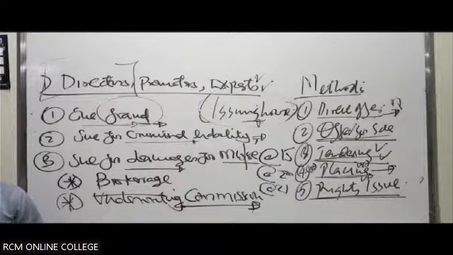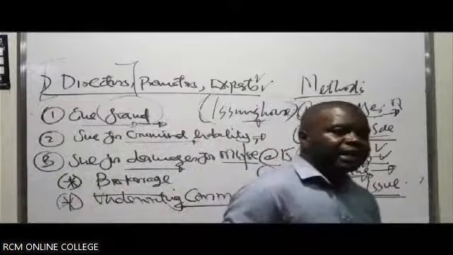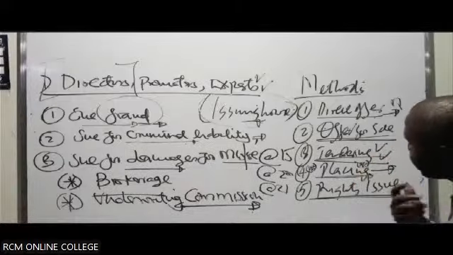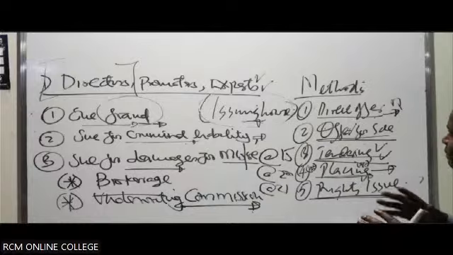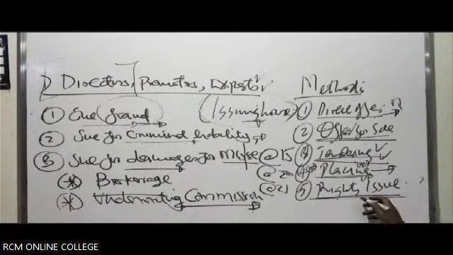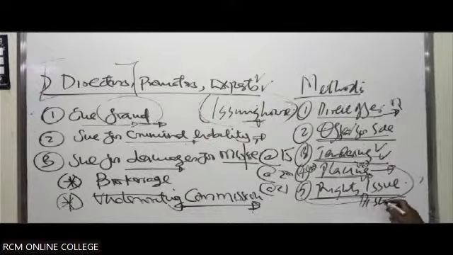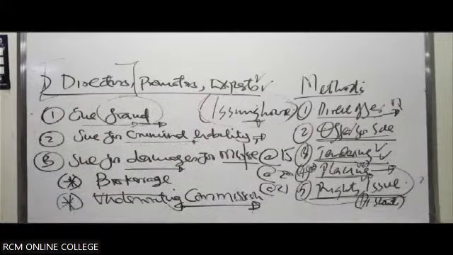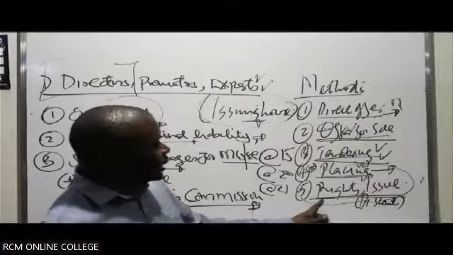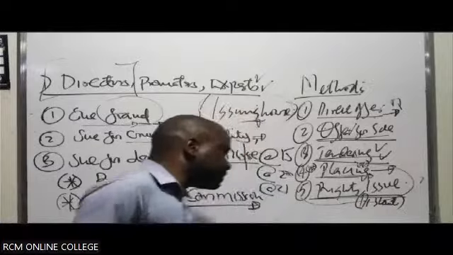A rights issue. So they don't go out and throw a prospectus out there. What they do is convince, or invite, the already existing shareholders and inform them you can get extra or more shares within the company in proportion to what you already have as a shareholding. In most instances, they'll convince them to buy these shares by giving them a discount. So this is one of the exceptions where shares can be issued at a discount. They can be issued at a discount when the company is doing a rights issue. Of course, we'll look at those exceptions, but this is majorly one of them.